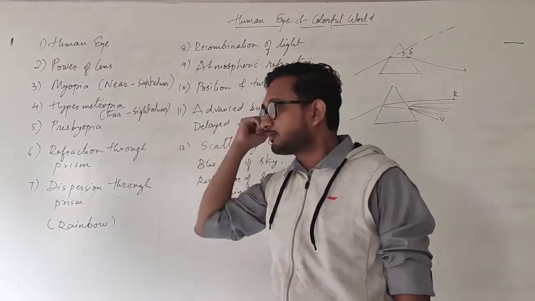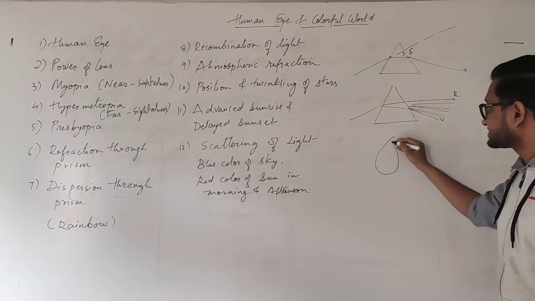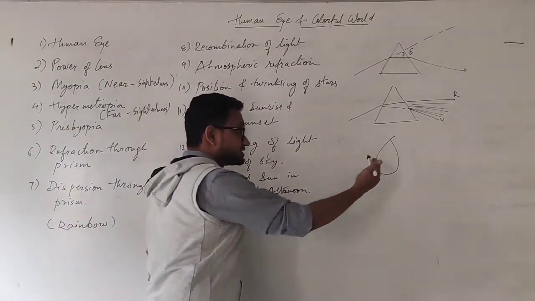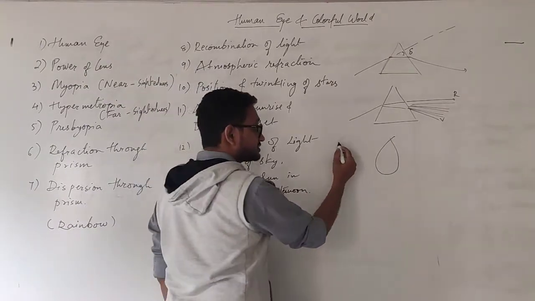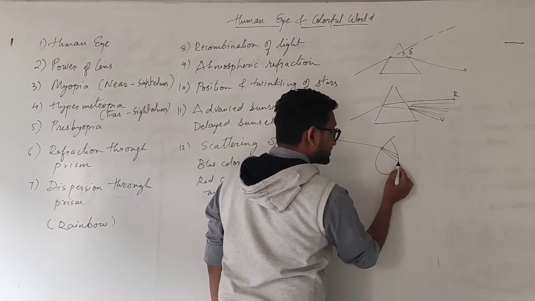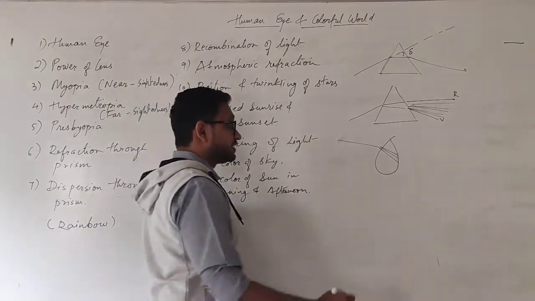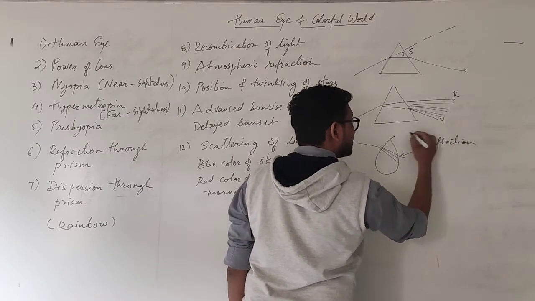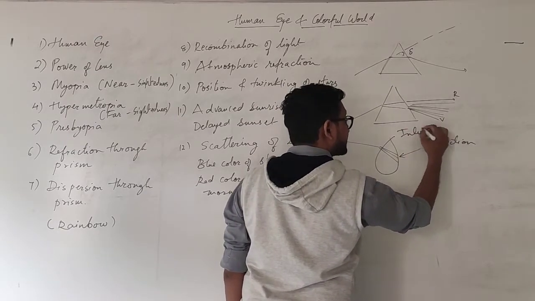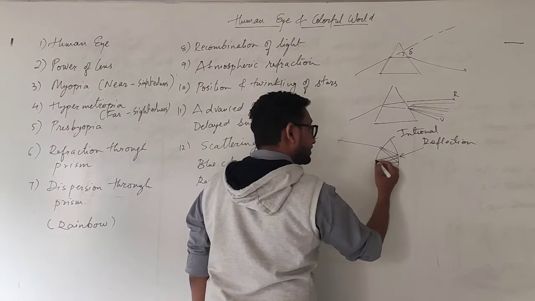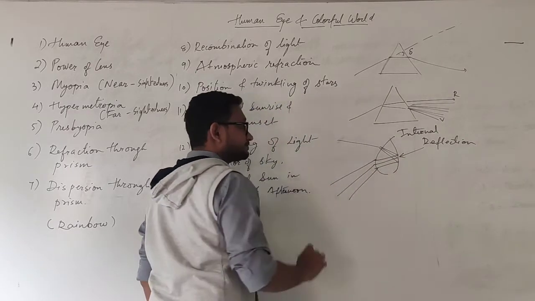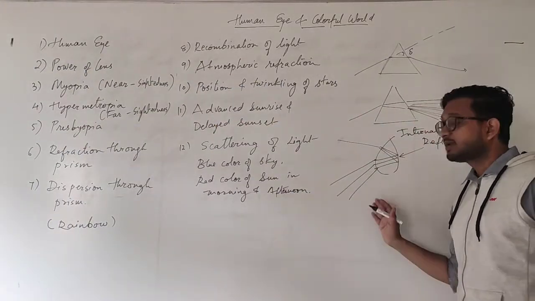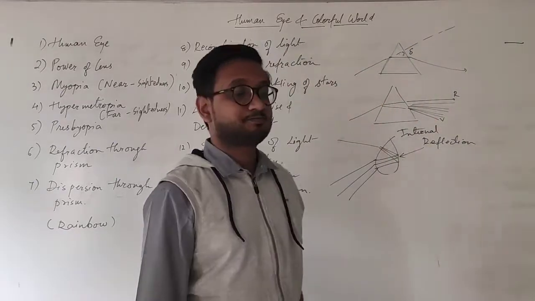The dispersion of light also happens through water droplets, and because of which we are able to see the rainbow. Raindrops act as a natural prism, but here the rainbow happens on the same side where the light is entering. So if the light enters on this side, all the colors go this way, and over here internal reflection happens. They are bounced back like a mirror, and they come out on this side, all the different colors. This is how dispersion happens through a raindrop, and we see a rainbow formation.